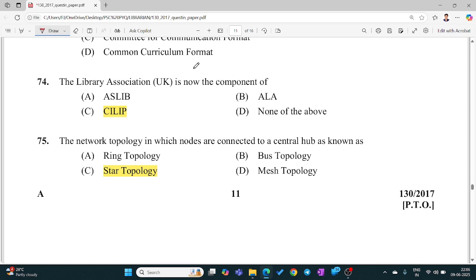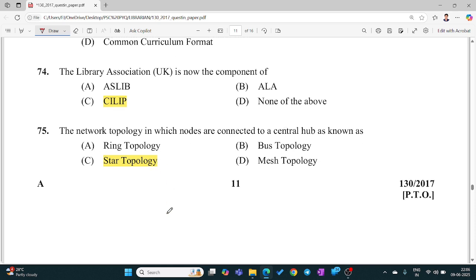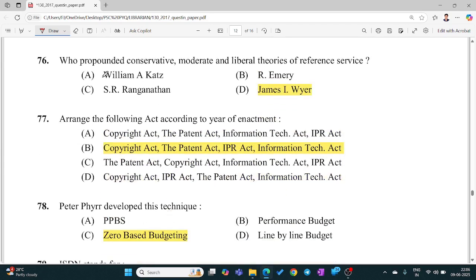The Library Association in UK is now a component of CILIP. The network topology in which nodes are connected to a central hub is known as star topology. Who propounded conservative, moderate, and liberal theories of reference service? James I. Quire. Arrange the following acts according to the year of enactment. The correct option is B.